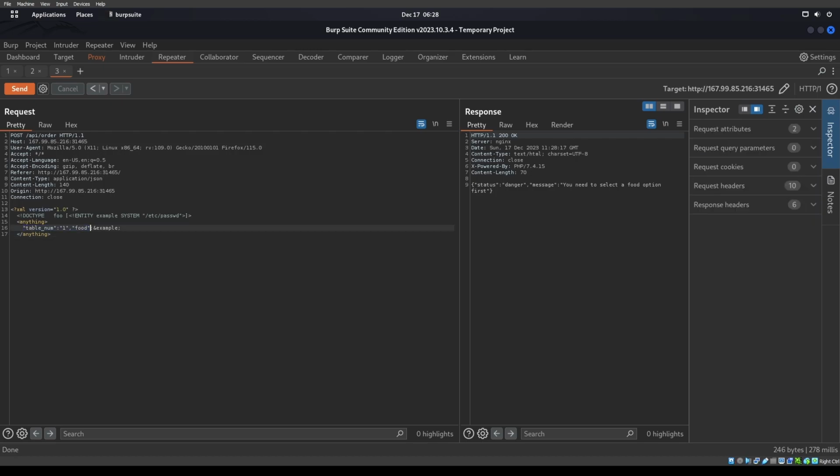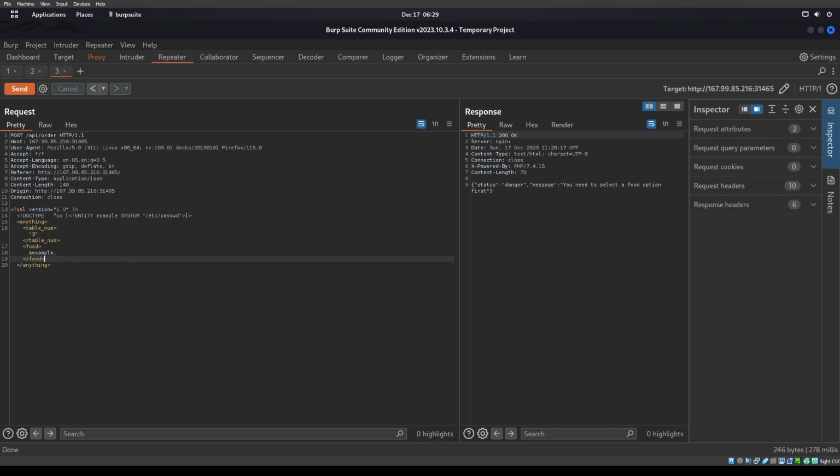So instead of it like this, I don't know why I just put it like that, we actually want to say table, like table num, right? And then we want that to be a number, right? So table num was 3, correct? 3 and table num. Okay. Then we gotta do food. Food, right? And example. Boom, boom. And food.